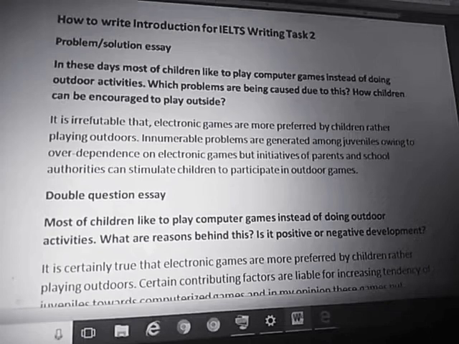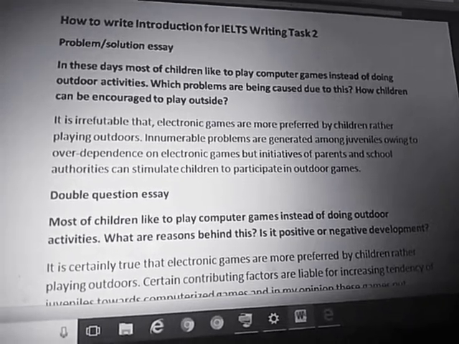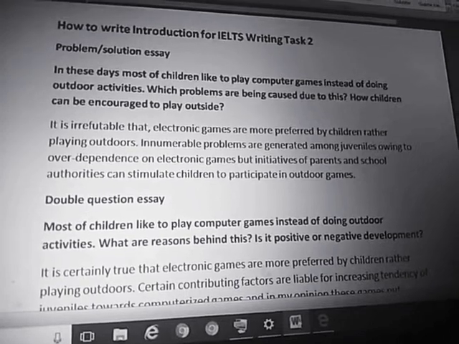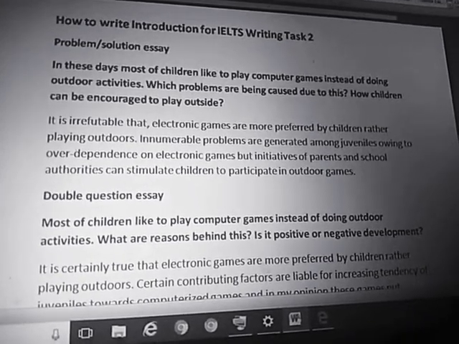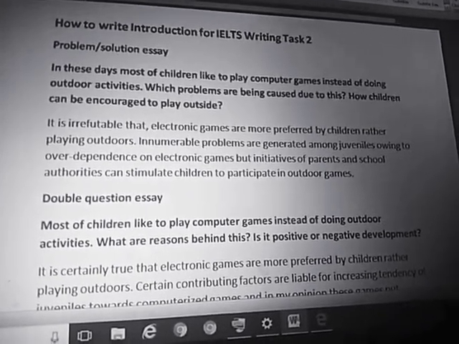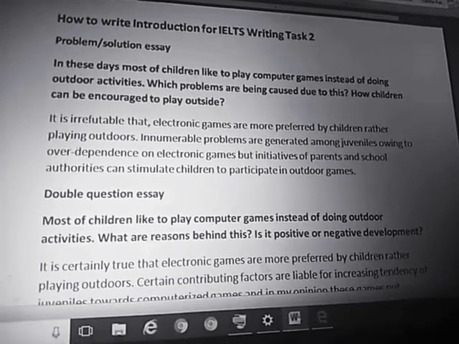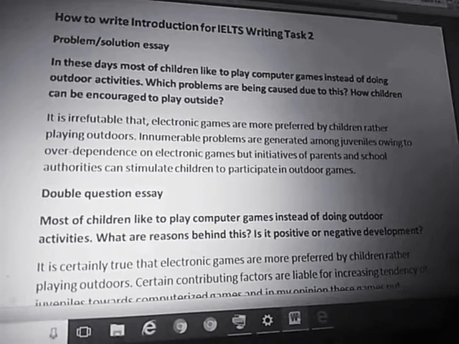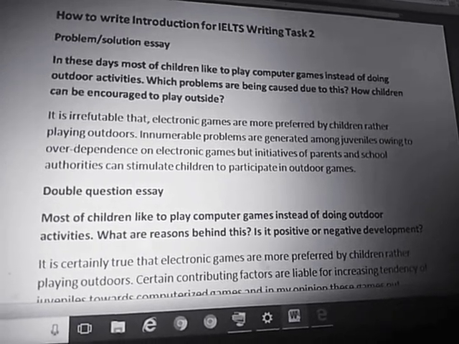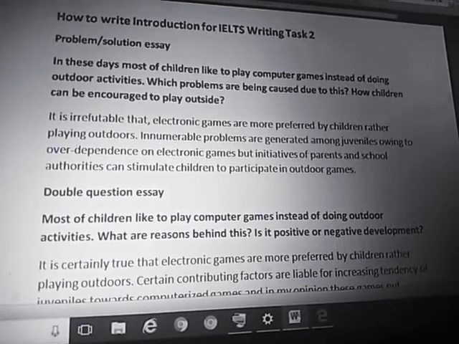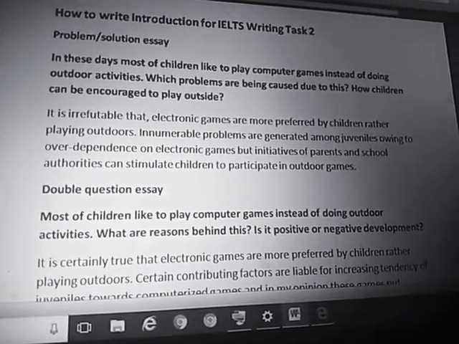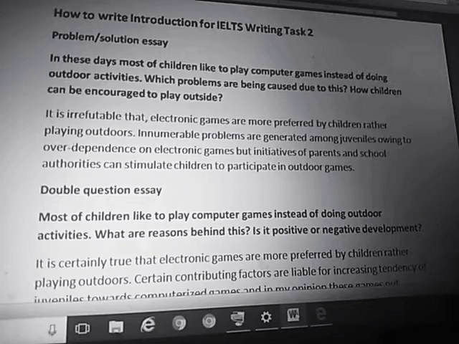Today we will write an introduction for a problem solution essay as well as a double question essay. First we will talk about the problem solution essay. I've taken examples, so let's read it together. These days, most of the children like to play computer games instead of doing outdoor activities. Which problems are being caused due to this, and how can children be encouraged to play outside?